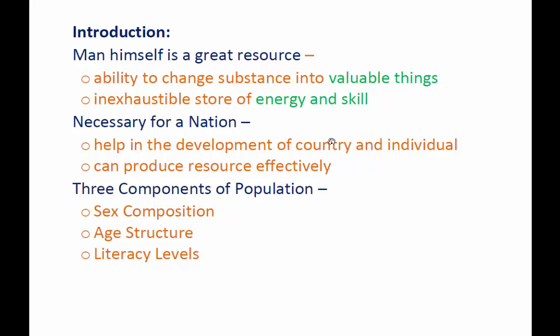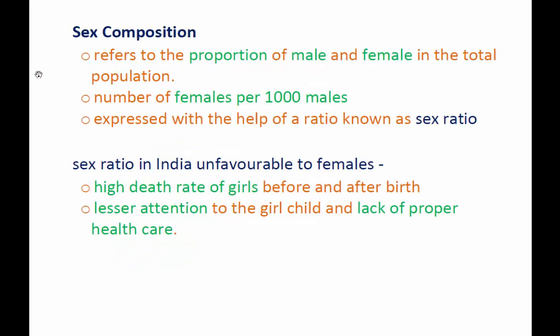As far as population is concerned, it has been categorized into 3 categories. The first one is sex composition, then age structure, as well as literacy level. We will discuss all these points one by one in detail. The first one is sex composition. Sex composition refers to the proportion of male and female in the total population. Suppose we have 1,000 males, how many females are there per 1,000 males? That is what we call sex composition.